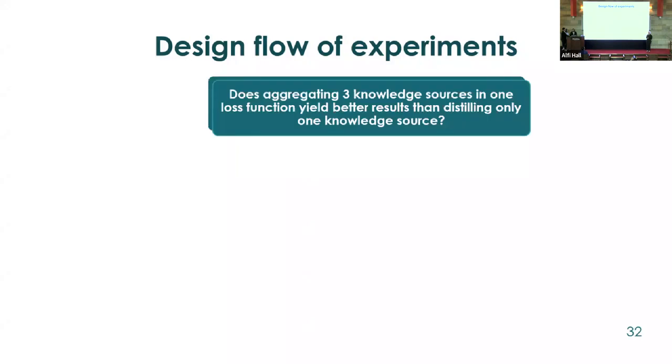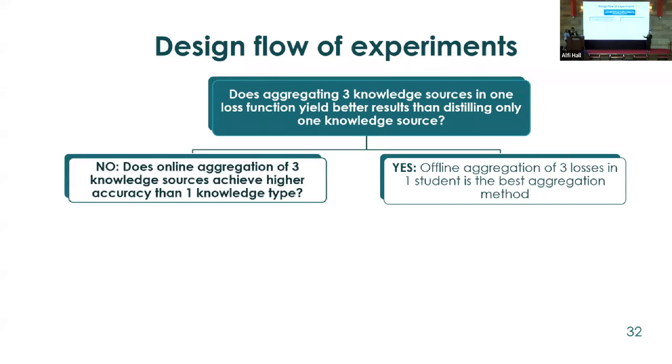So in this phase, we're going to go through the entire flow chart of our experimentation setup, which explains the rationale behind what we have designed in our experiments. At the beginning, we started with the essential question of our hypothesis: does distilling knowledge from 3 sources produce better results than distilling only one knowledge source or not?